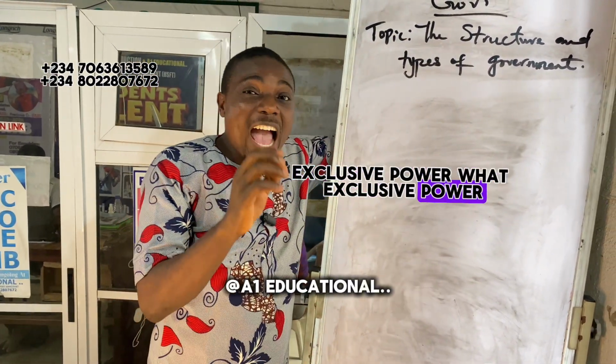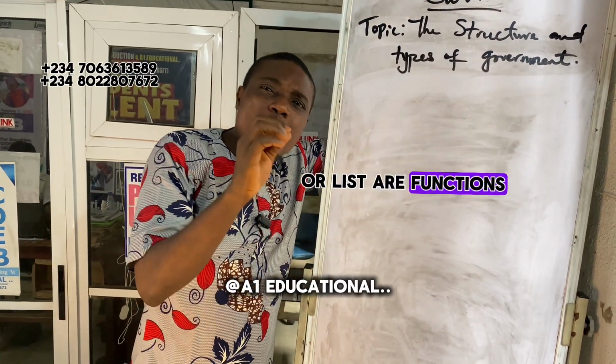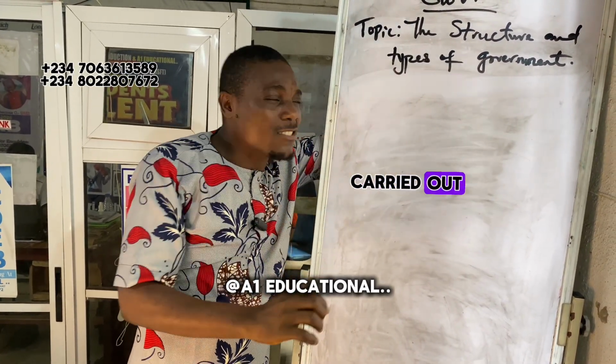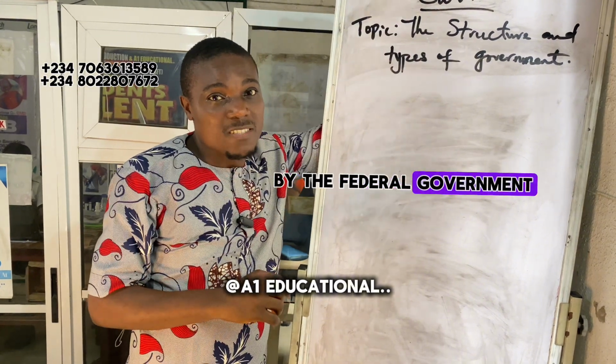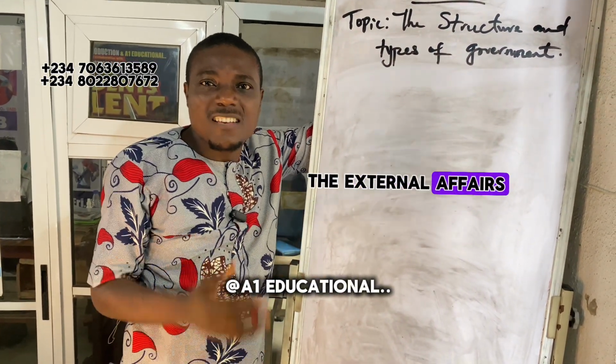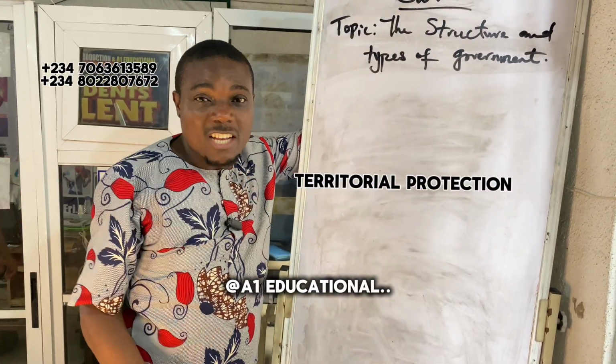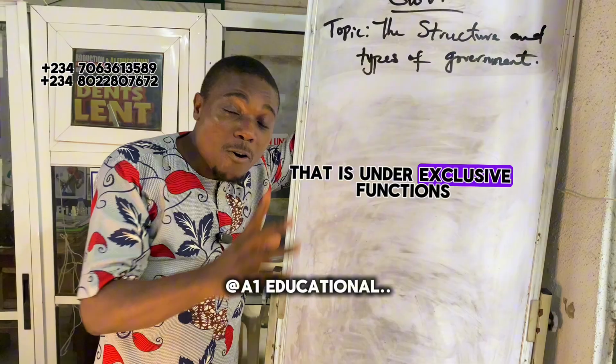What are exclusive powers? Exclusive powers or functions or list are functions that can only be carried out by the federal government. Like, for instance, the printing of the polymer, the money we spend, external affairs, international relations, security affairs, territory protection. That is under exclusive functions.